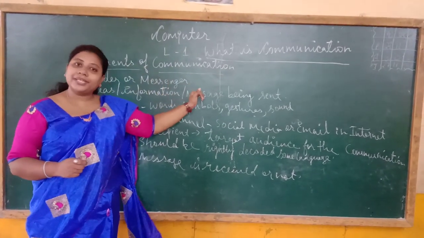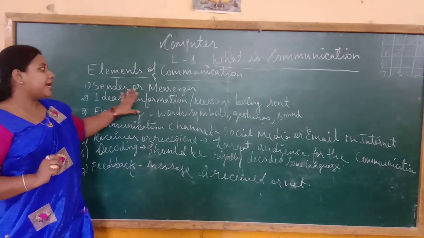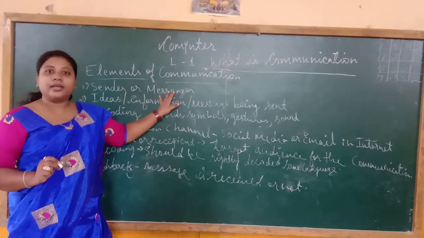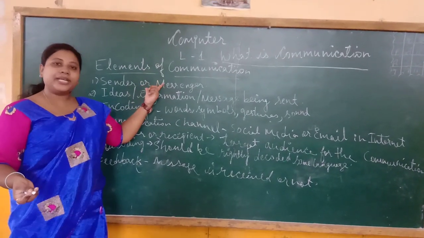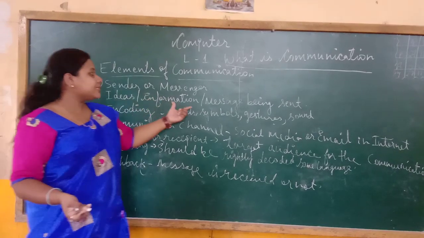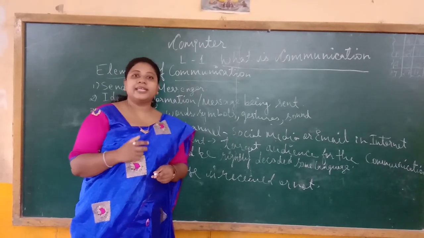Elements of communication. So elements of communication means, first is the sender or messenger, through which you send the message. That is the communication part. Second is ideas, information, the message being sent. You are sending some ideas, some information to your friends.